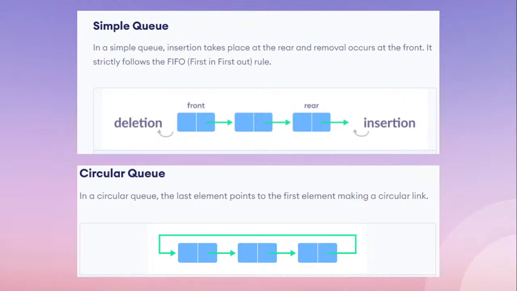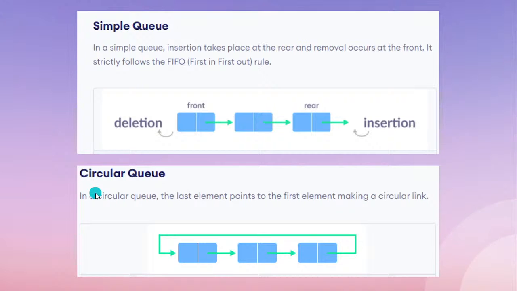If this is the front part and this is the rear part, a new element is inserted at the rear end, and deletion is performed at the front end. Just to know that these three persons are standing, a new person will be inserted from this side, and the first person who was at the front will be deleted from this side. In this way simple queue operation is performed and it follows FIFO.